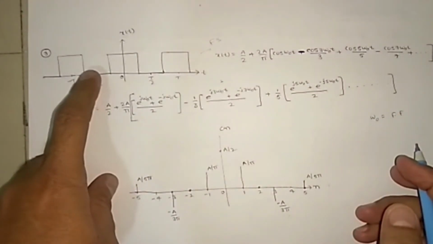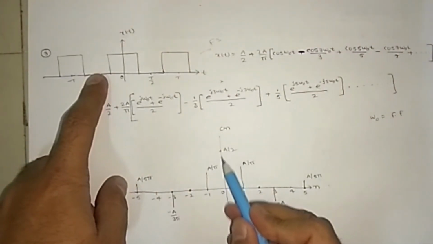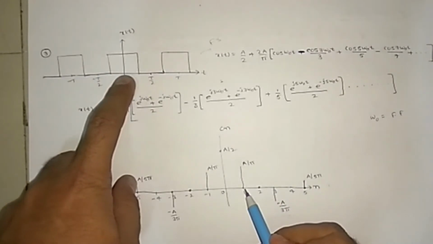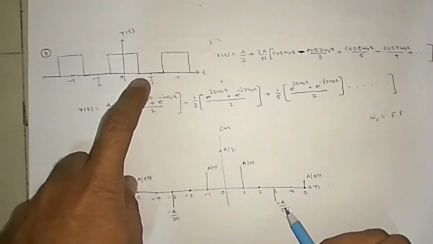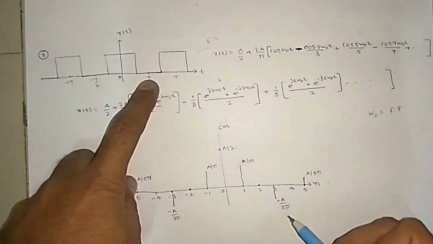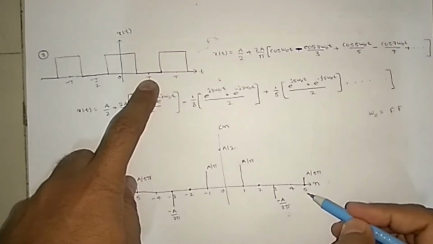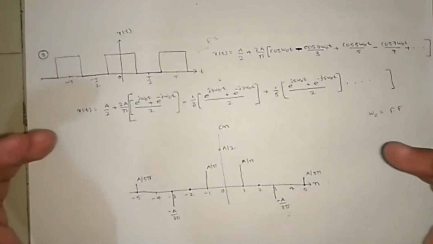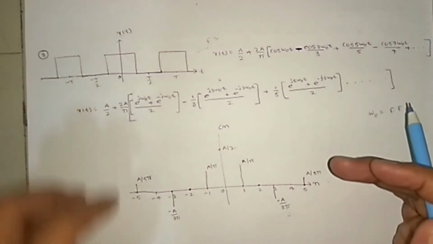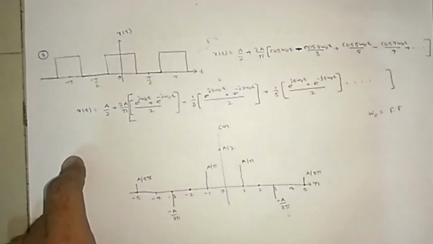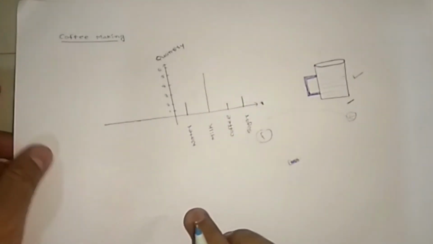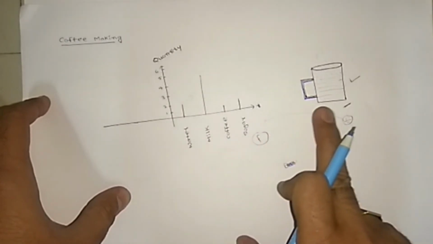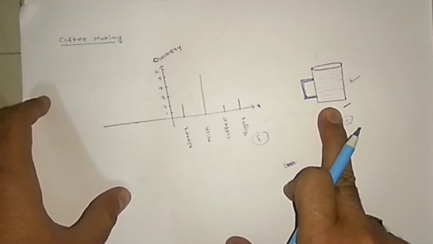To generate this signal, we add this much amount at zero frequency, this much at the first fundamental frequency, a negative amount at the third, and this much at the fifth. If you add exactly like this, you can produce this signal, just as with the coffee.